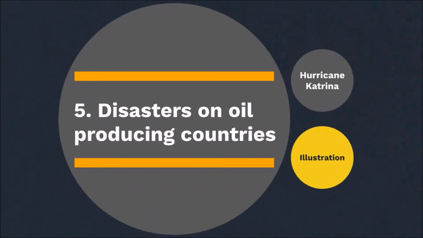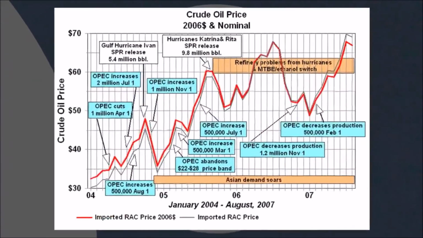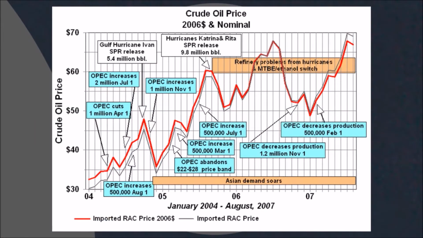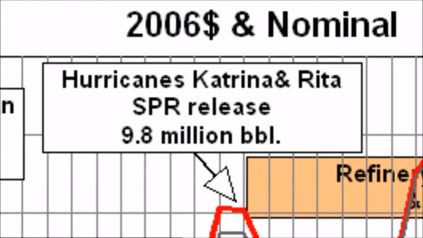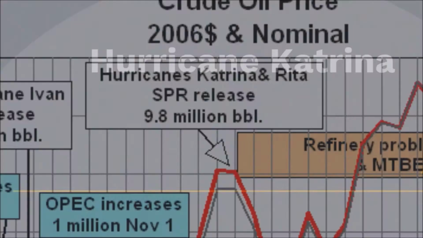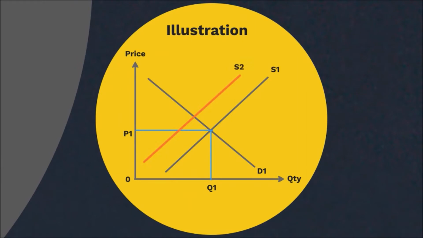Disaster in oil-producing countries. Hurricane Katrina caused the crude oil price to rise by $3 a barrel in 2005. This is because 90% of the United States' oil production was affected by Katrina. Thus, the crude oil price will rise due to the decrease in quantity supplied.